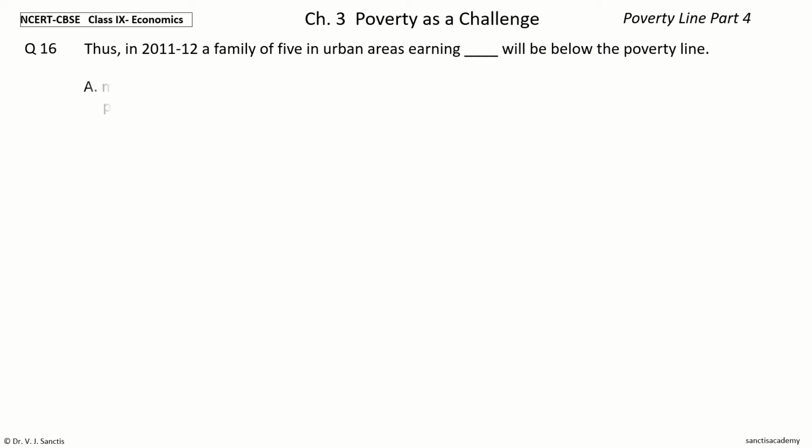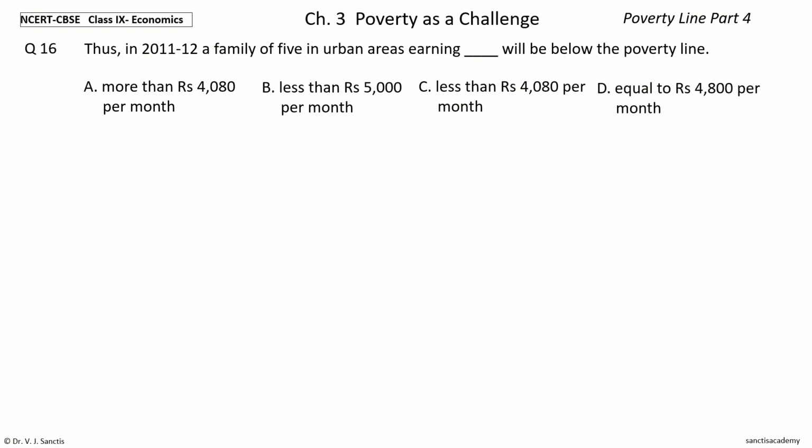The options are more than rupees 4080 per month, less than rupees 5000 per month, less than rupees 4080 per month, equal to rupees 4800 per month. Your time to choose. And the answer is less than rupees 5000 per month.